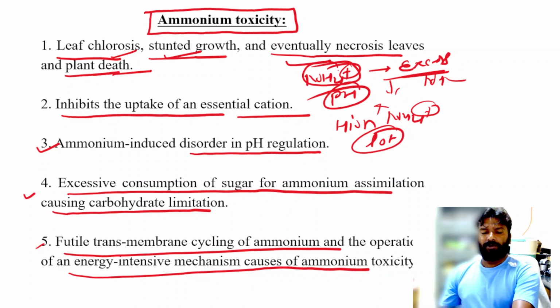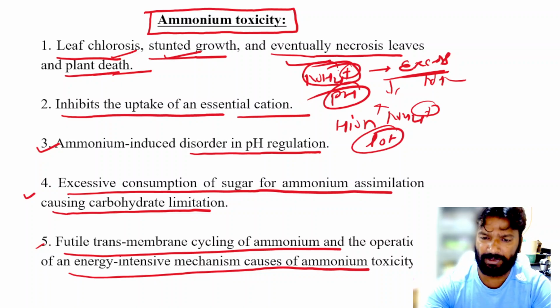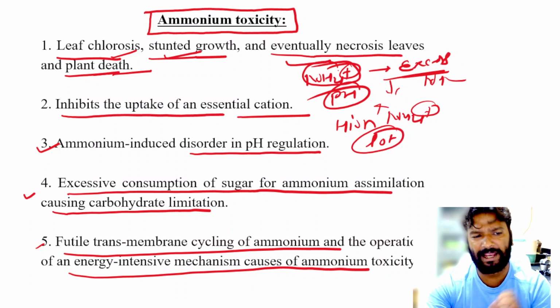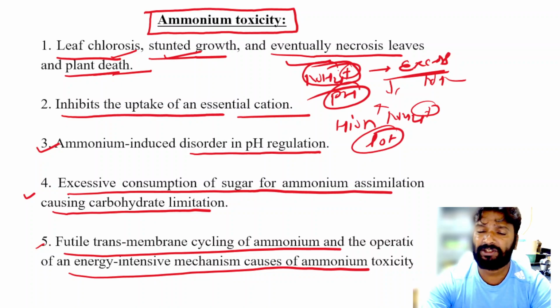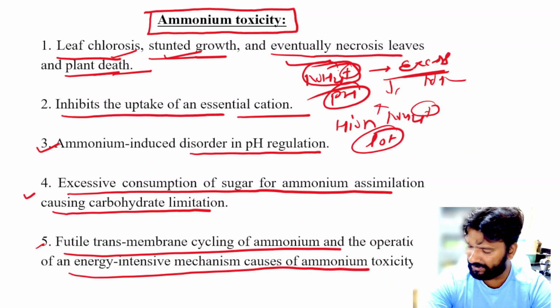Okay, so with ammonium toxicity your metabolism is also affected, and the energy intensive mechanisms are also affected. So these are the symptoms of ammonium toxicity in the plants.